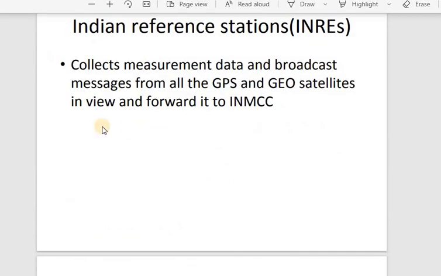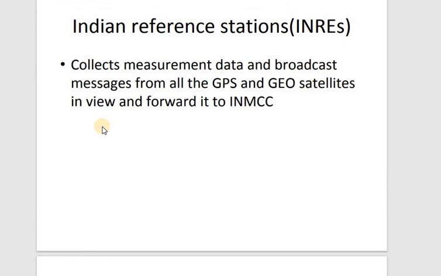As I have already explained about your reference stations and all, this is the theoretical part, so I'll quickly read it out. These reference stations will be collecting the measurement data and broadcast messages from all the GPS and geostationary satellites in view, and forwarding it to your control centers.